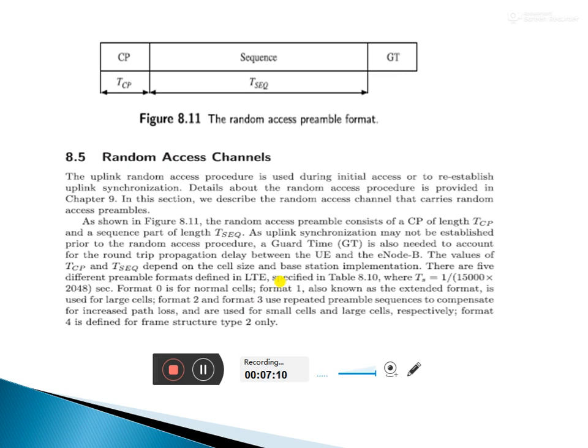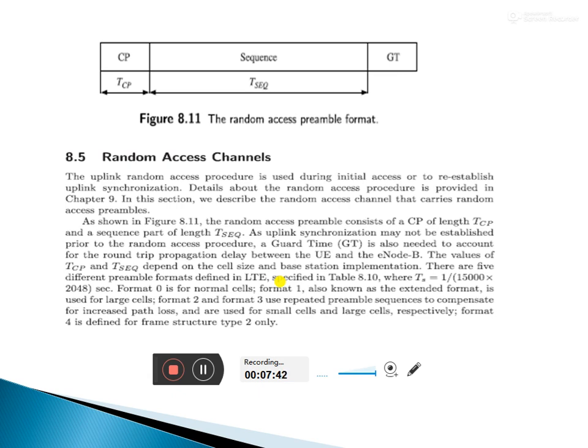Format 1 is also known as the extended format, used in large cells. Format 2 and format 3 use a repeated preamble sequence to compensate for the increased path loss, and are used for small cells and large cells respectively.